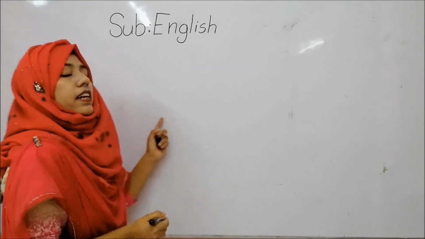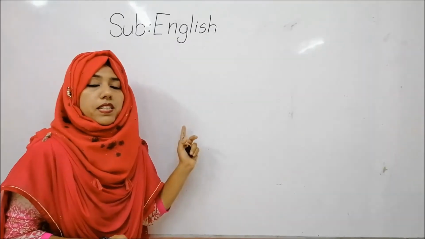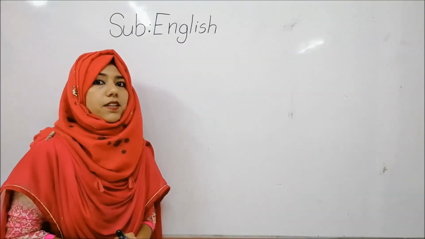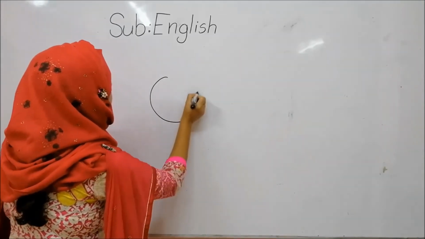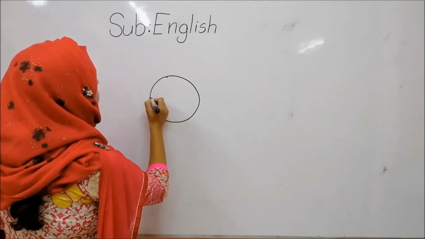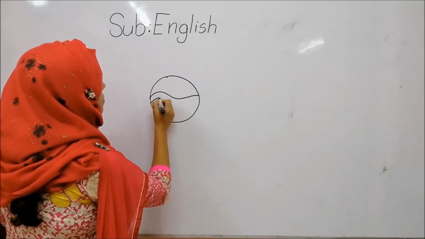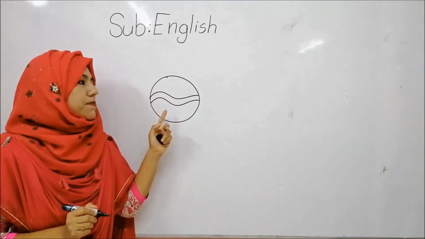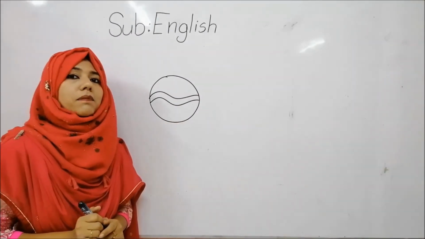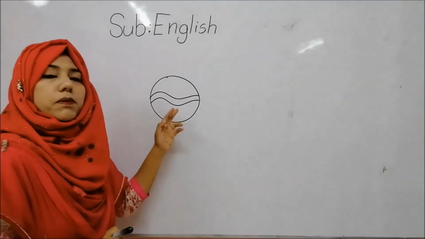I will say after seeing the picture, can you tell me the letter, okay? What is it? It's a ball. What for ball?